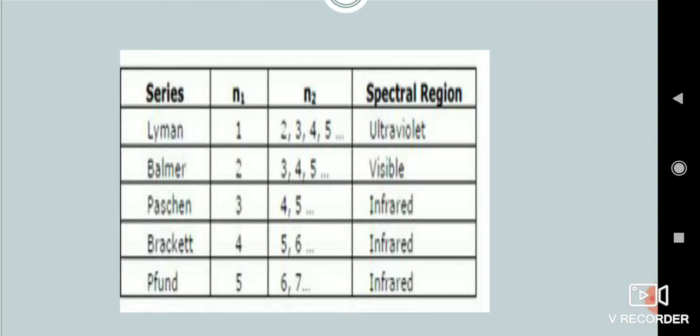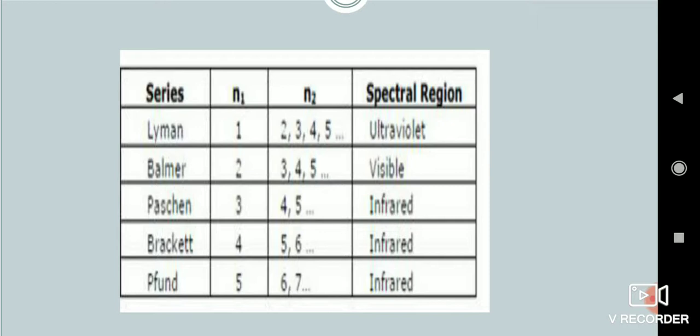Next is Balmer, where n1 equals 2 and n2 equals 3, 4, 5. Balmer is very important because its spectral region lies in the visible region, the region we can see with our eyes. Third is Paschen, where n1 is 3 and n2 is 4, 5 and so on, and it lies in the infrared region.